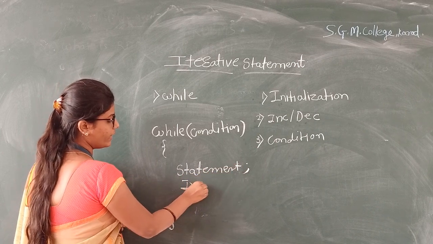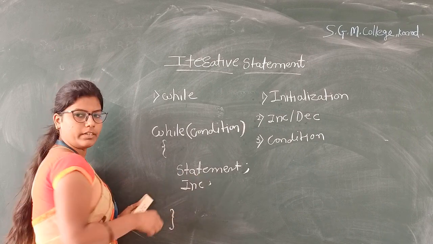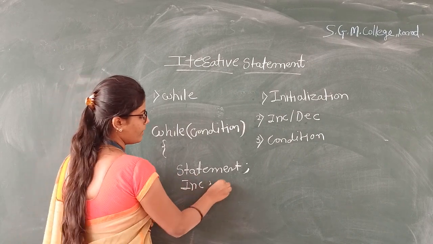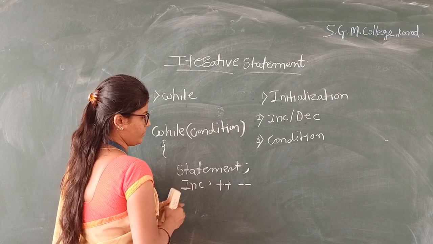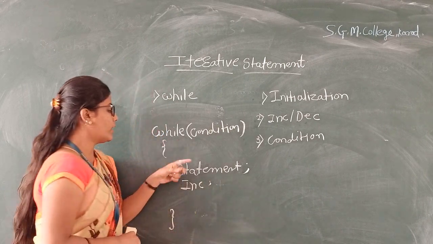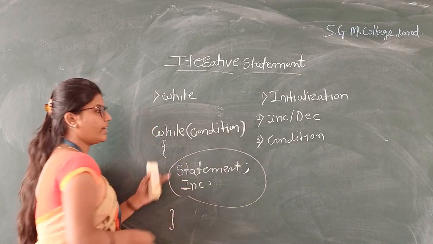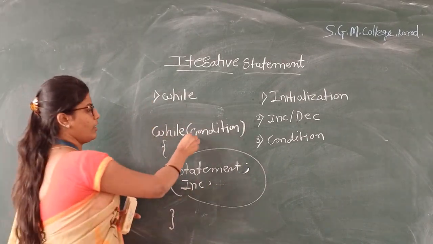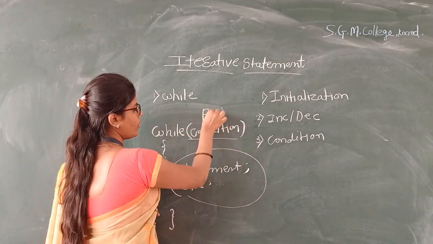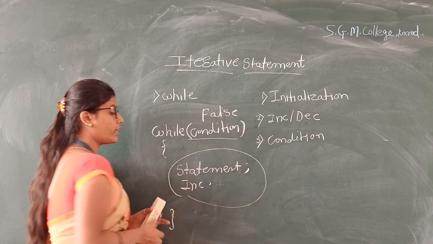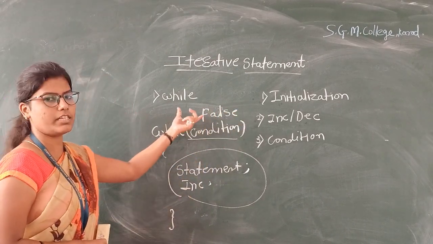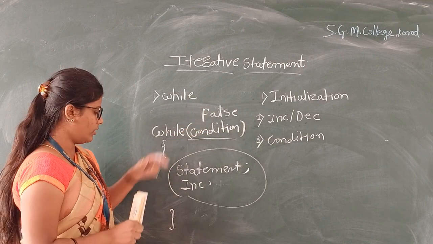Here we also write increment or decrement, meaning plus plus or minus minus. This block of statements is executed repeatedly until the condition is false.